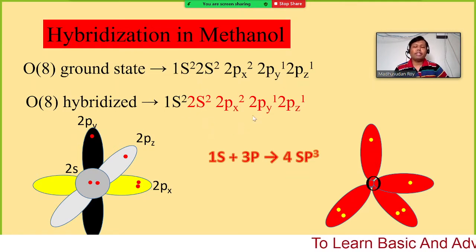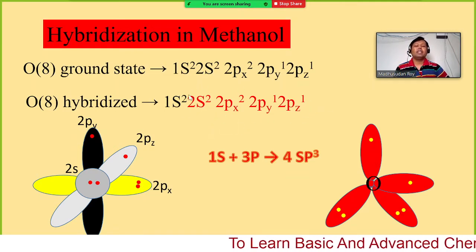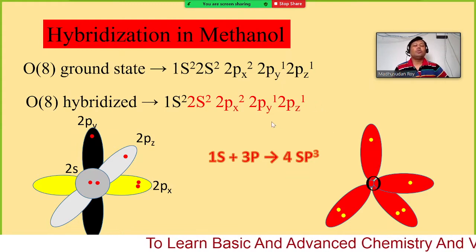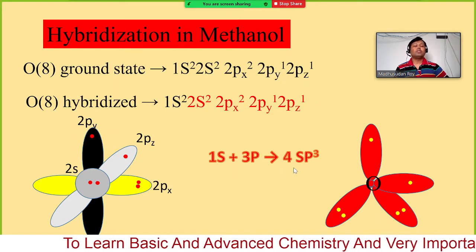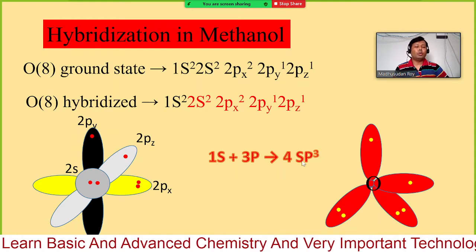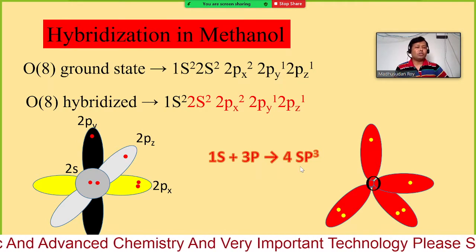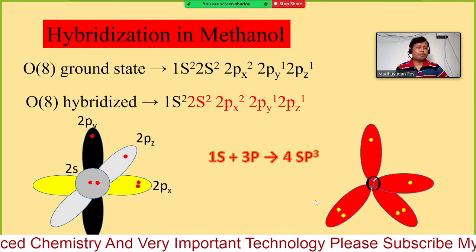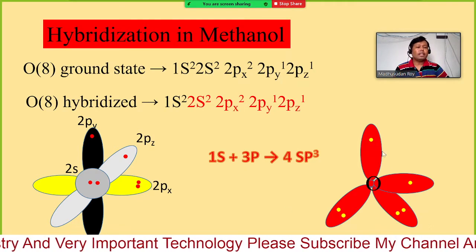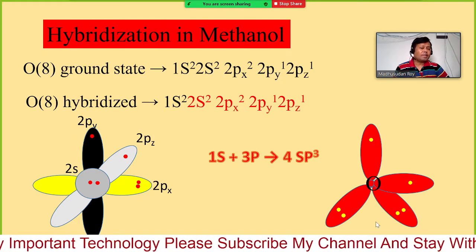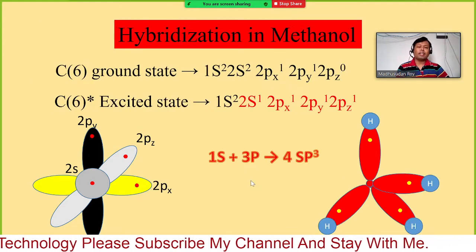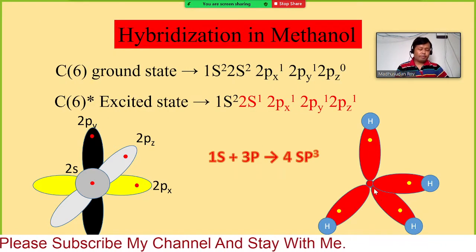So the 1s orbital and 3p orbitals combine to make 4 equal-energy sp3 hybridized orbitals like this. So here we can have exactly the same structure that we found for carbon, the hybridized orbital.